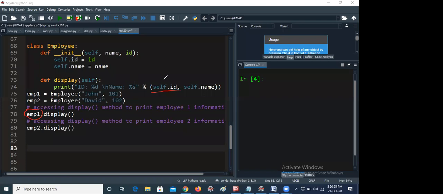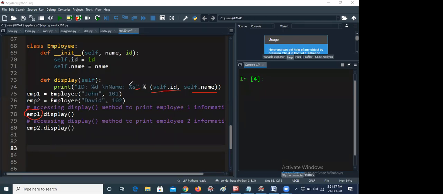That means it will display 101 slash n. In the next line it will display John, so self.name will be printed like that. Here nothing is different. Here I am giving a percentage, so I did not give a comma here. If you would like to give a comma, you can remove the percentage and bracket also. That's not a problem at all.